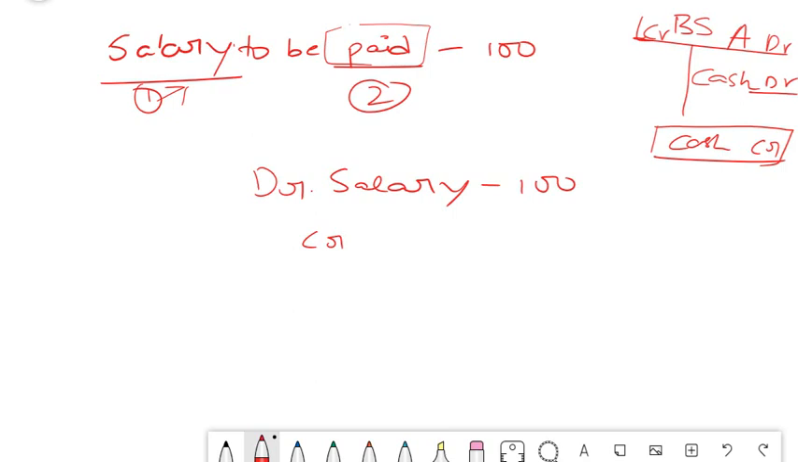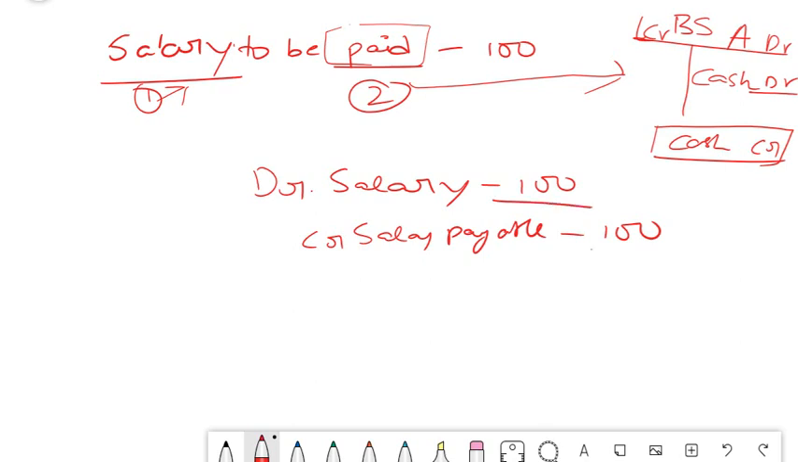How? I will explain to you now. We have seen payable is a liability. So what is it? Liability is a credit balance. So salary payable 100. Your debit is 100, your credit is 100. It is matched. So now you have a question.